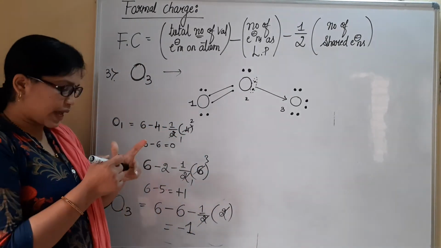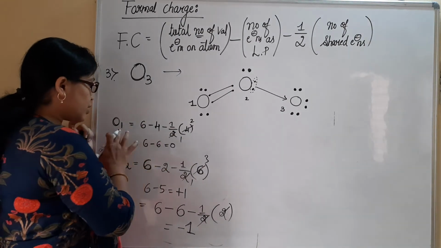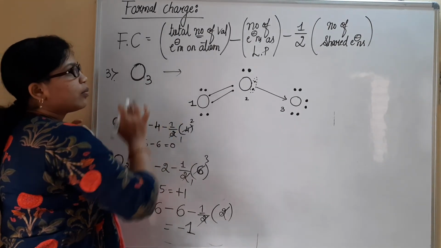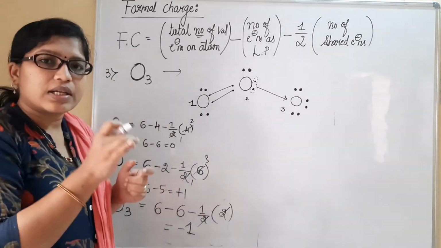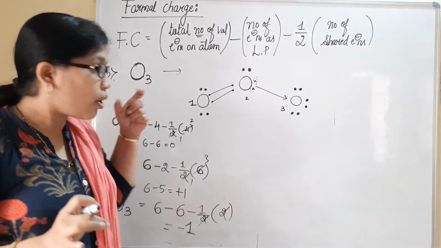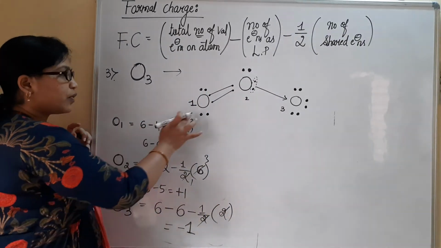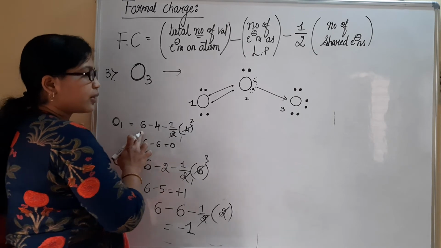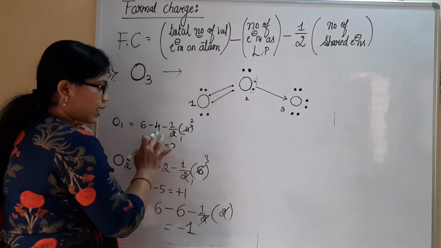When you want to calculate the charge on the first oxygen atom, oxygen 1, consider the total number of valence electrons. There are generally 6 electrons present on all 3 oxygen atoms as valence electrons. So here the valence electron count I have taken is 6. Now the number of electrons as a lone pair: there are 4 electrons acting as a lone pair.